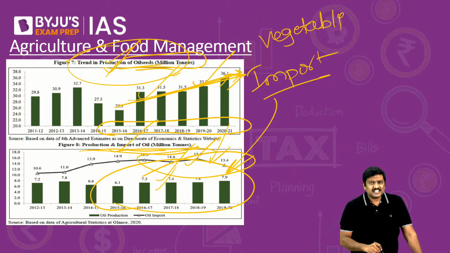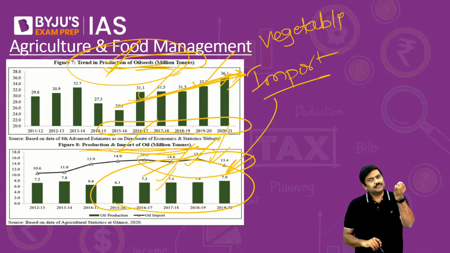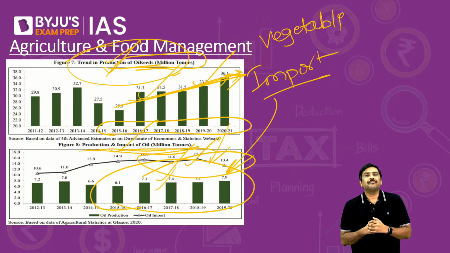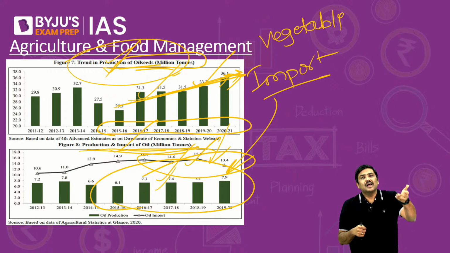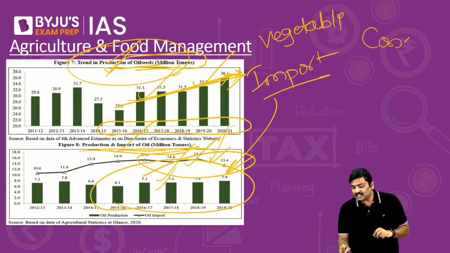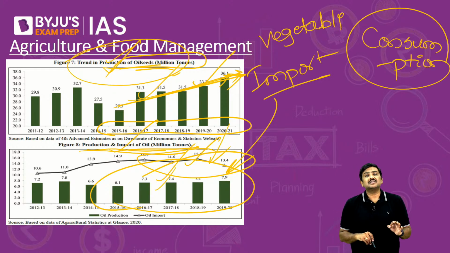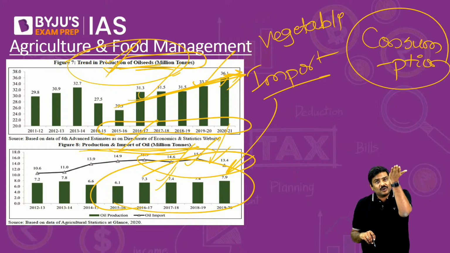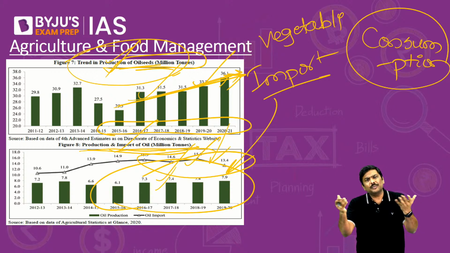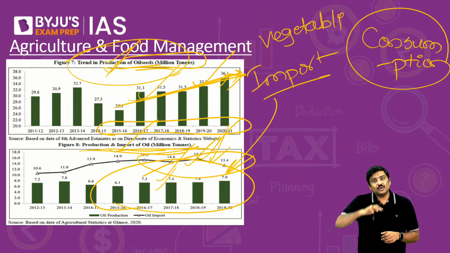Now if you ask me, sir, why this is happening in India? Why the demand is rising? An answer to this is very simple. The demographic change is happening in India. Is it okay? Demographic change is happening. And this particular demographic change is also leading to change in consumption patterns. Is it okay? It is also leading to change in consumption patterns. The demand for processed foods is actually increasing in India. And whenever the demand for processed foods increases, obviously the demand for cooking oil will automatically increase. Right? And that is the reason why there is very high demand for these particular oils in India.